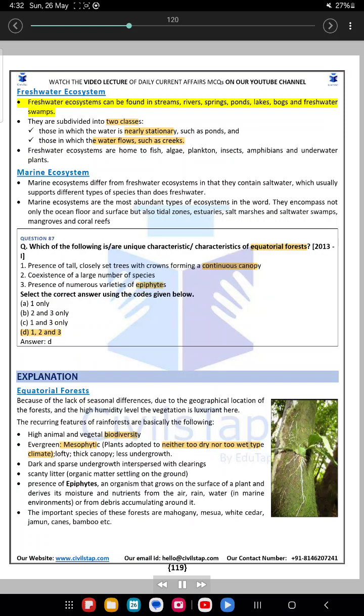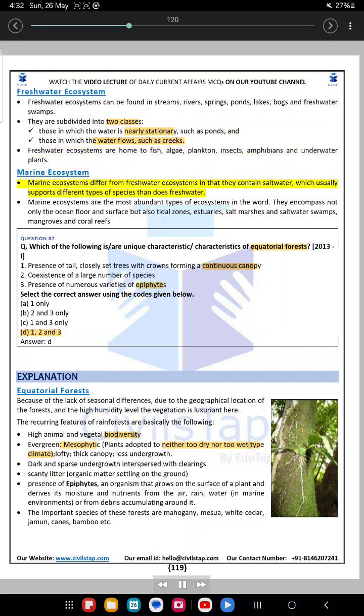Freshwater ecosystem. Freshwater ecosystems can be found in streams, rivers, springs, ponds, lakes, bogs, and freshwater swamps. They are subdivided into two classes: those in which the water is nearly stationary, such as ponds, and those in which the water flows, such as creeks. Freshwater ecosystems are home to fish, algae, plankton, insects, amphibians, and underwater plants.